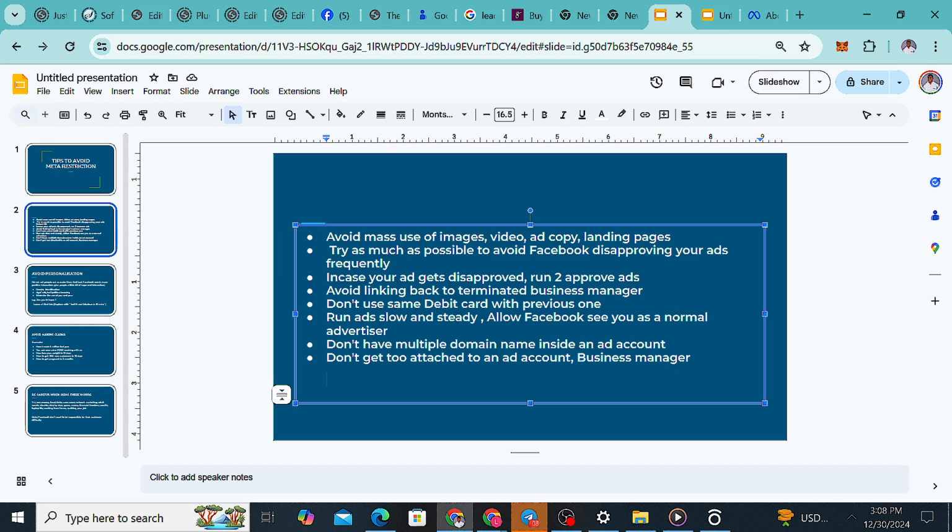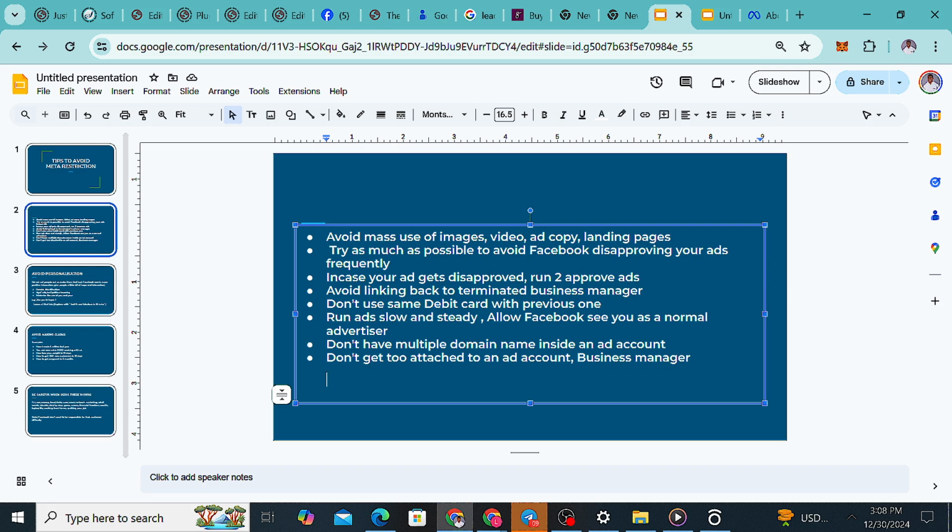But you are still using the same debit card you used on your previous ad account. You are telling them, "Oga, na me where you ban, where you restrict, na me still come here." They will easily identify you and restrict you. They don't waste time on such. They will just restrict your ad account.